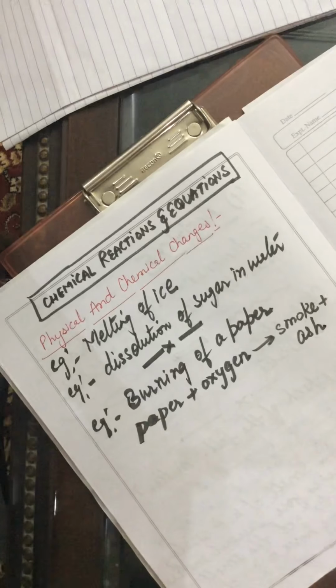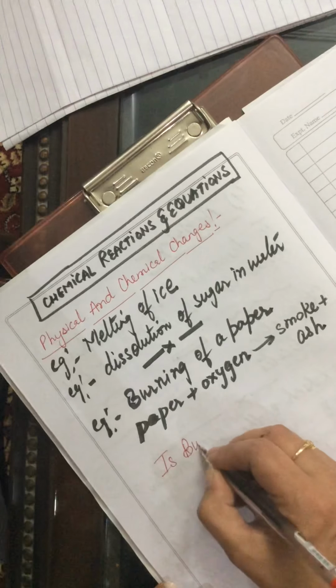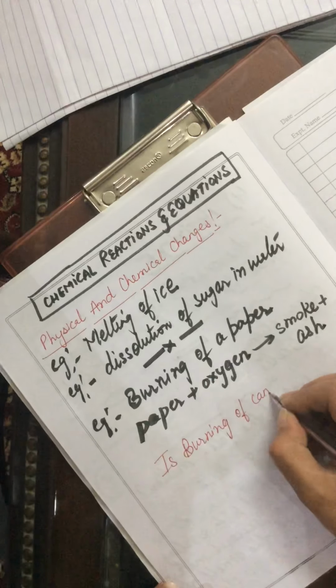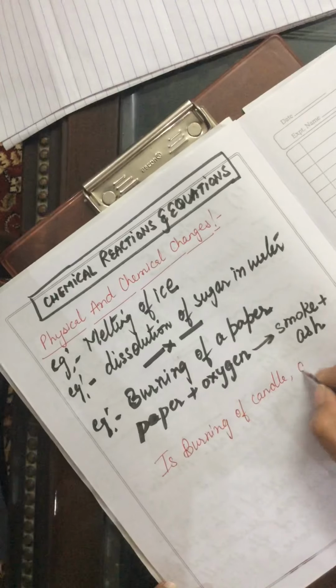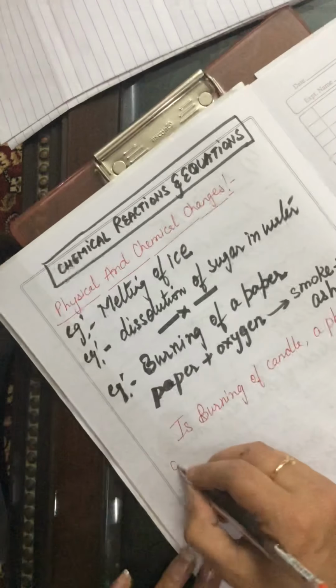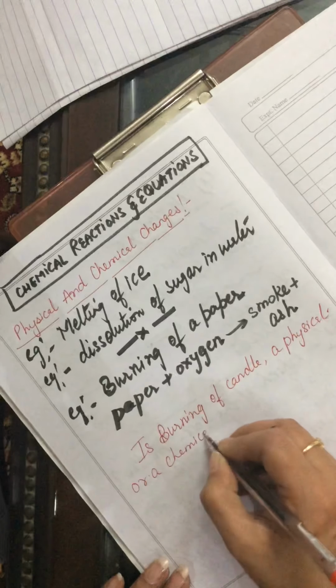Now one question is here, is burning of candle a physical or a chemical change?